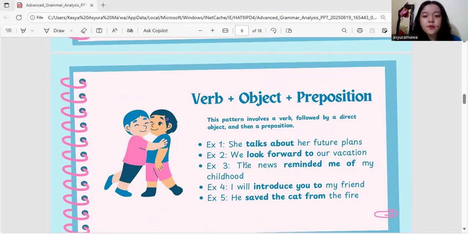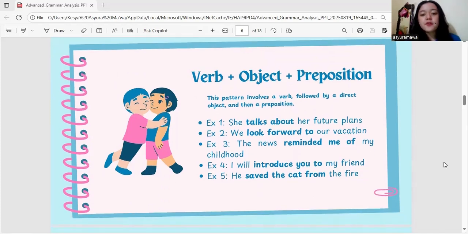Example 2. We look forward to our vacation. The explanation is the phrase look forward to indicates anticipation of an event. To here is part of the phrase and not an infinitive. Example 3. The news reminded me of my childhood. The explanation for this example is the verb reminded is followed by the object me and the preposition of to explain what is being reminded.